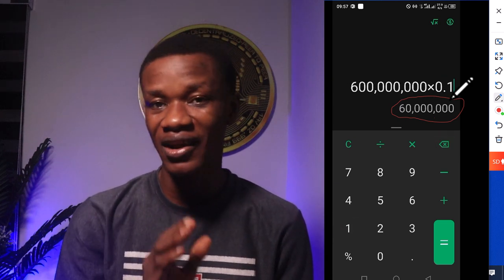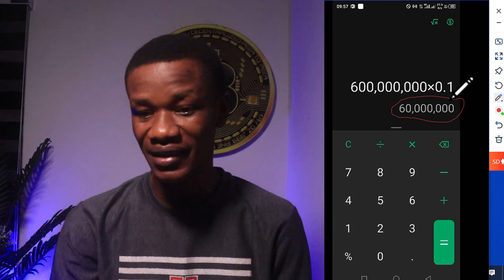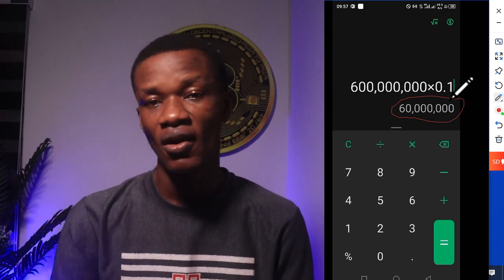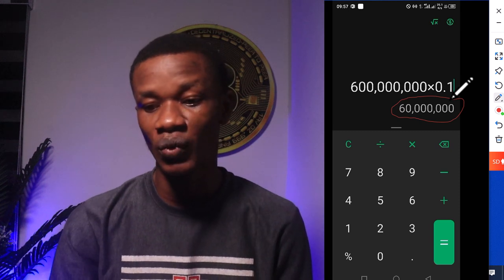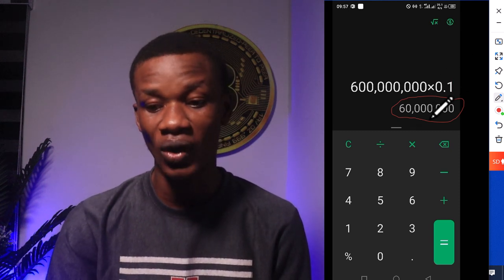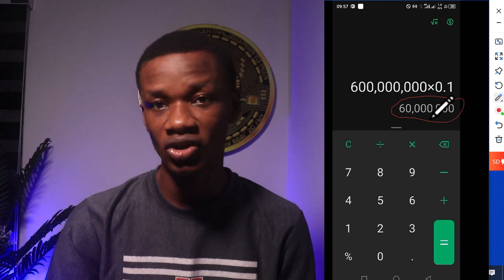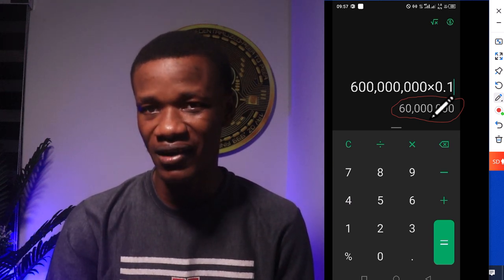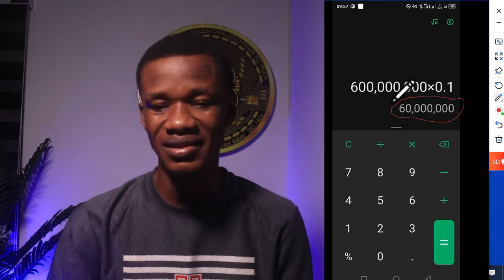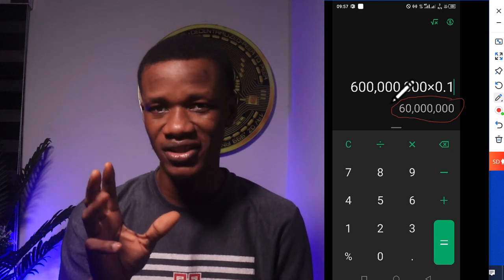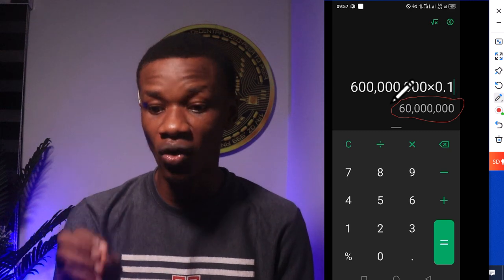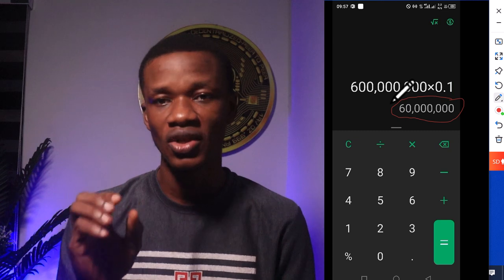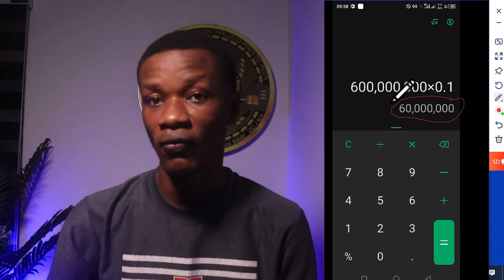So within 0.01 and 0.1, that is the range I am expecting this price to be for Tapswap. And with 0.1, we are going to have a $60 million market capitalization for this very project. And this is very, very important. So this is where you should expect the price to be for Tapswap, because with this, you can now use this very range of price to determine the value of your airdrop.